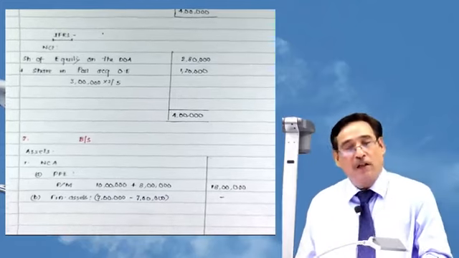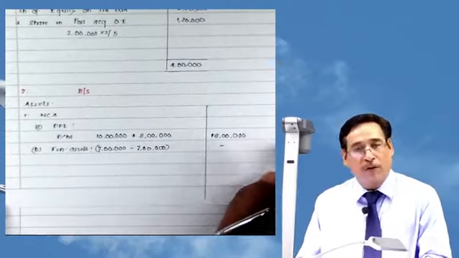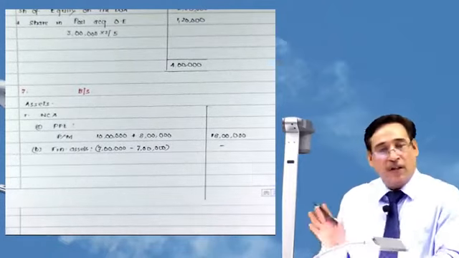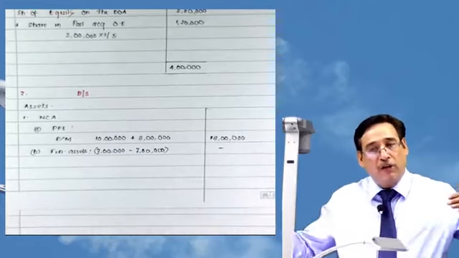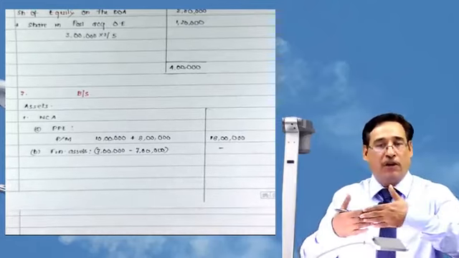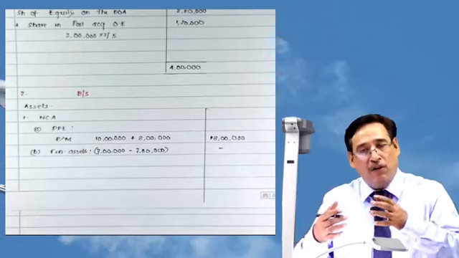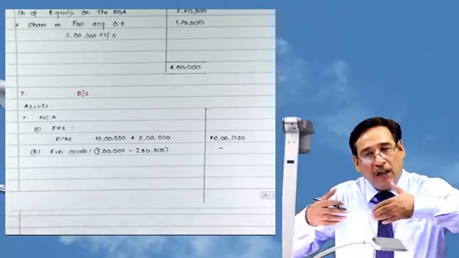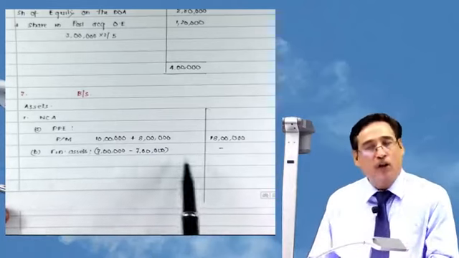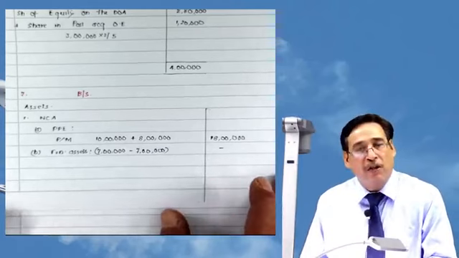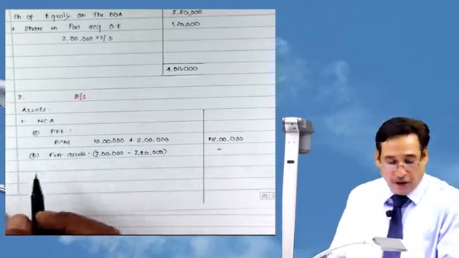This is nothing but intercompany transaction, but how it is intercompany transaction, that I will let you know later on. Correct? So intercompany transaction will get wiped out. Because this transaction is between these two entities, P and S, which are part of the group. Such transactions which are between the entities of the group are known as intercompany transaction, and intercompany transaction will not find place in the balance sheet. This is the point which you need to keep in your mind while preparing this.